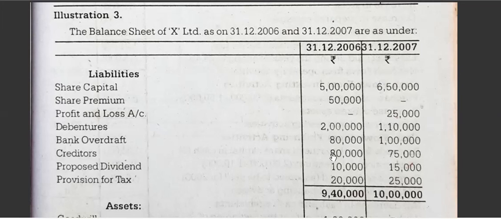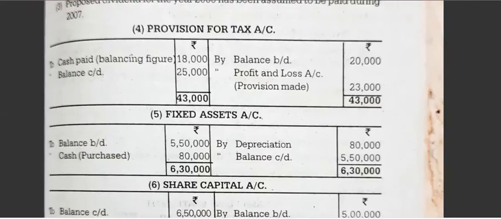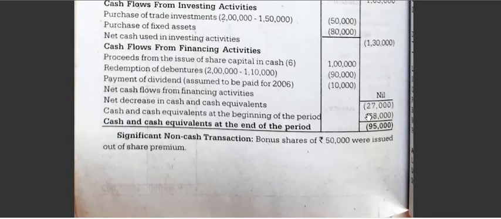So from the cash you deduct, you will get a minus value. 80 minus 12, how much will you get? 68,000 you will get. So that is minus, because bank overdraft is minus. So you will get 68,000 minus, that is cash and cash equivalents at the beginning of the period. In the bracket you write 68,000, which is a minus value. Now minus 68 plus 27, it is 95,000, that is minus 95,000.